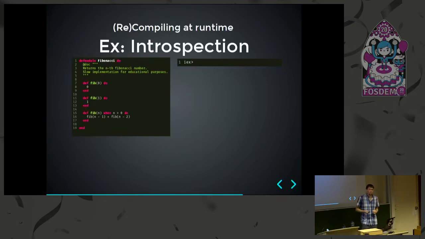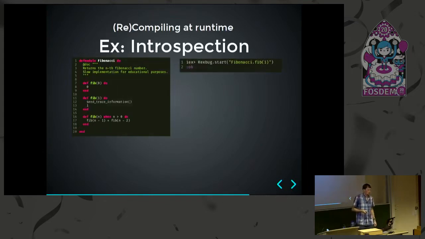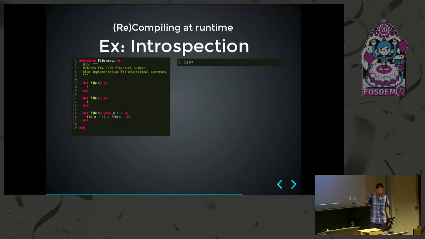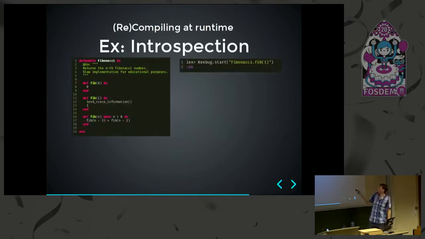However, in Elixir and Erlang, you're able to actually patch this tracing information into the calls where you want it, and the rest of your program is completely unaffected. So in this case, we start with the same Fibonacci example as before, but now when starting an introspection debugging statement where we say we're only interested in calls to the Fibonacci function with 1 as an argument, then that call to the tracing functionality is only used over there, and the rest of our application still works exactly as it was before.